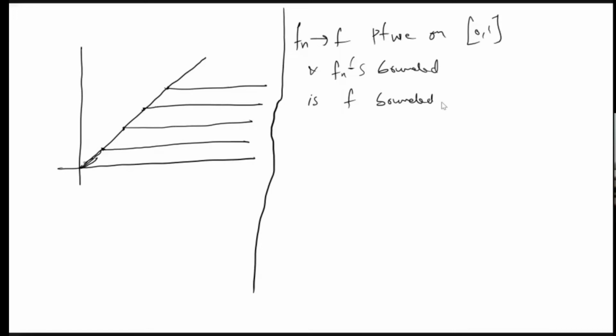How to give a counterexample for this? First you need an unbounded function on the closed interval [0, 1]. Then only you can start with some examples. What is a very common example of an unbounded function on [0, 1]? It is nothing but 1 by x. So on [0, 1], take 1 by x for x not equal to 0, and at 0 it is 0. Now how can you get a sequence converging to this? Obviously there won't be any uniformly converging sequence. So we want pointwise convergence to this, with all functions bounded. How to do it? Take any point, just draw from here.